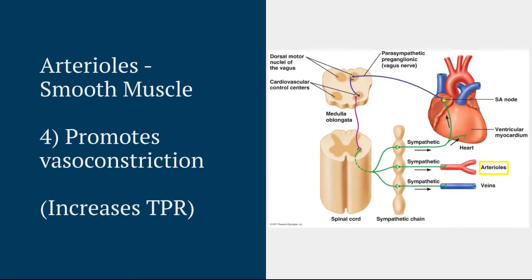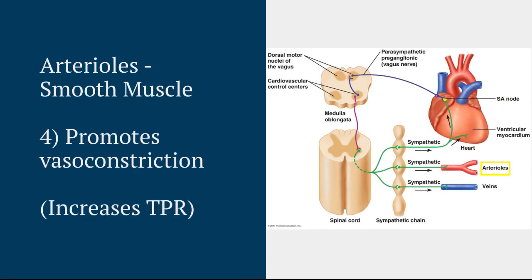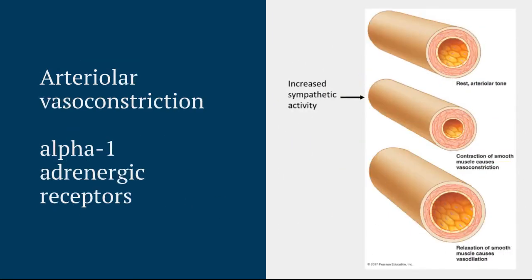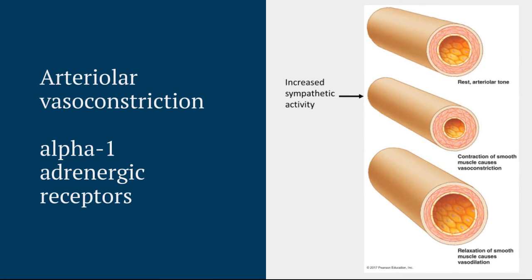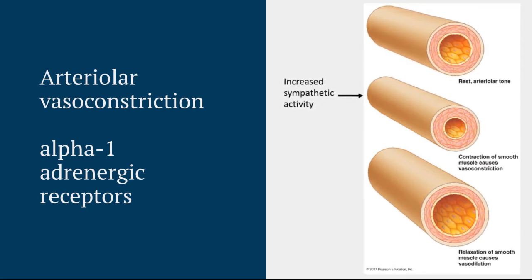Lastly, the sympathetic division also promotes vasoconstriction in arterioles. This is the main way to increase total peripheral resistance, or TPR. Remember that the adrenergic receptor found here in arteriolar smooth muscle is also alpha-1 adrenergic receptors, which promote depolarization and increase cytosolic calcium levels to enhance smooth muscle contraction.